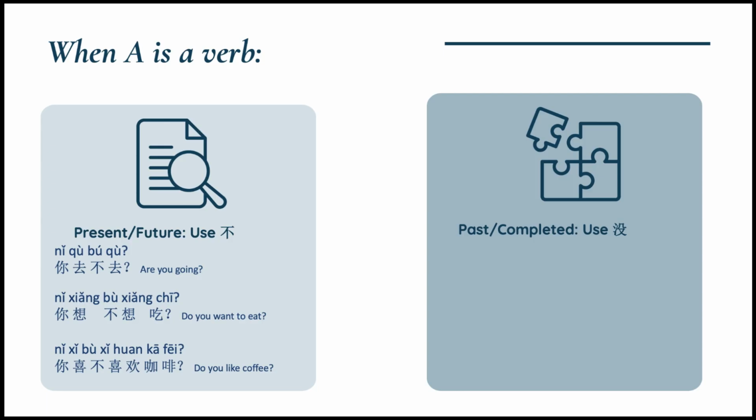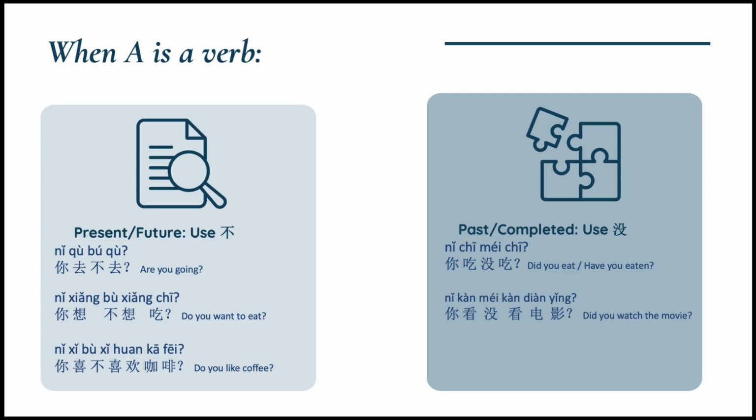When describing actions happening in the past or events that have already been completed, choose 没。你吃没吃？Did you eat or have you eaten? 你看没看电影？Did you watch the movie? 你去没去学校？Did you go to school? All these examples describe actions happening in the past or have been completed.